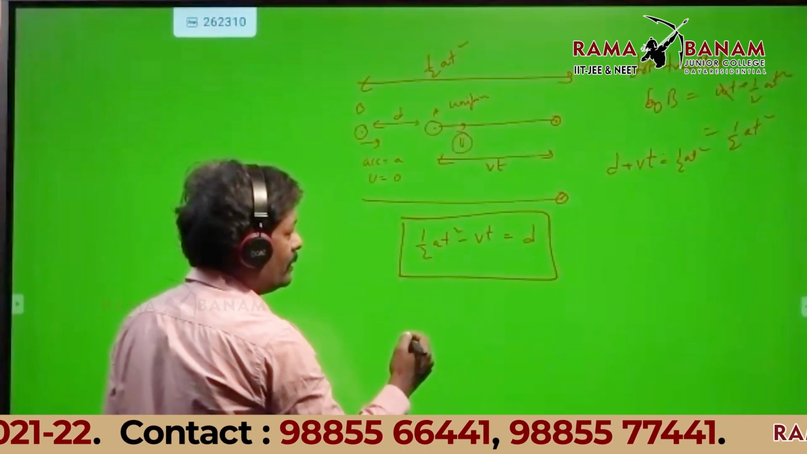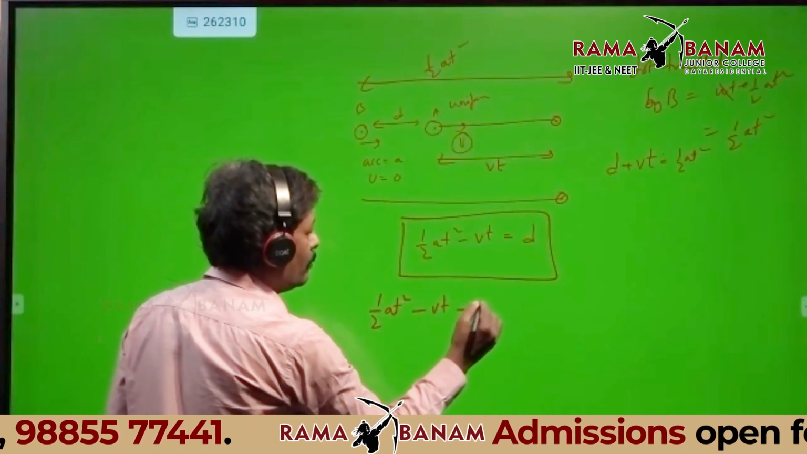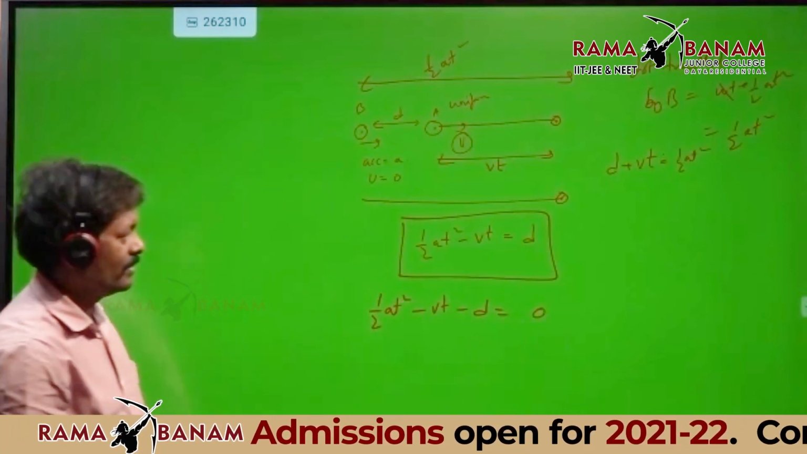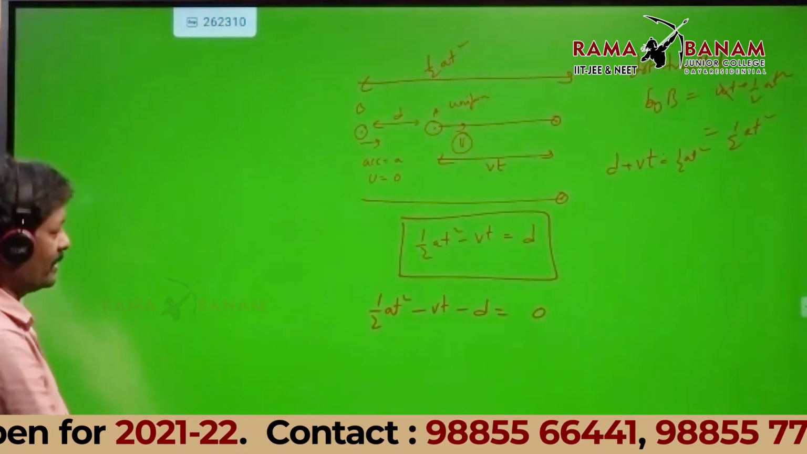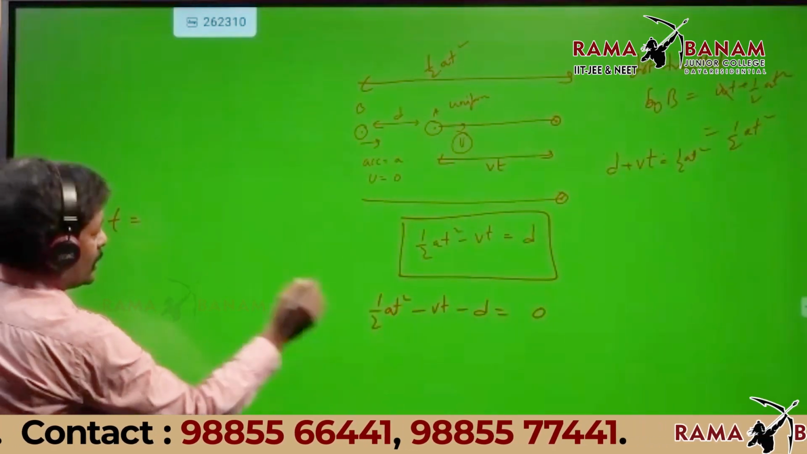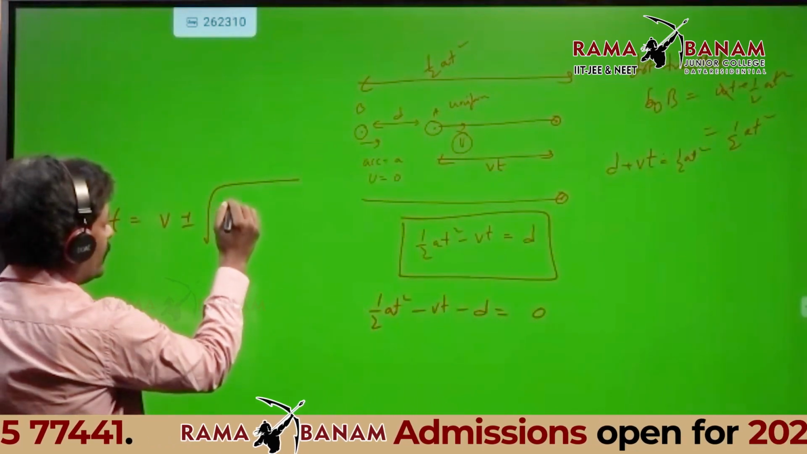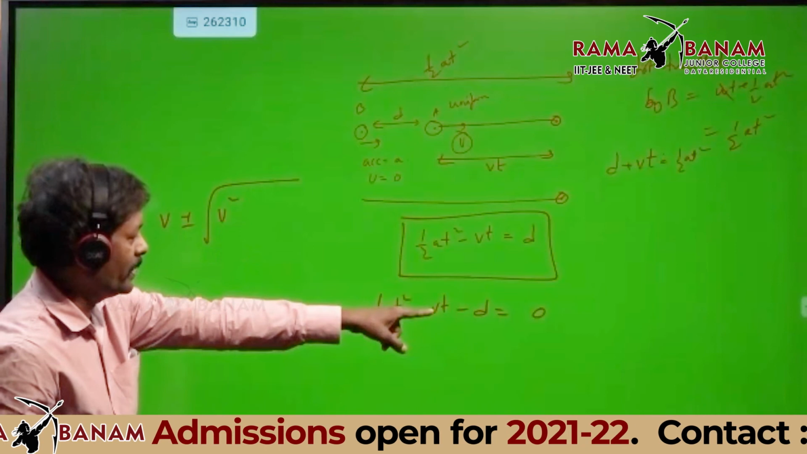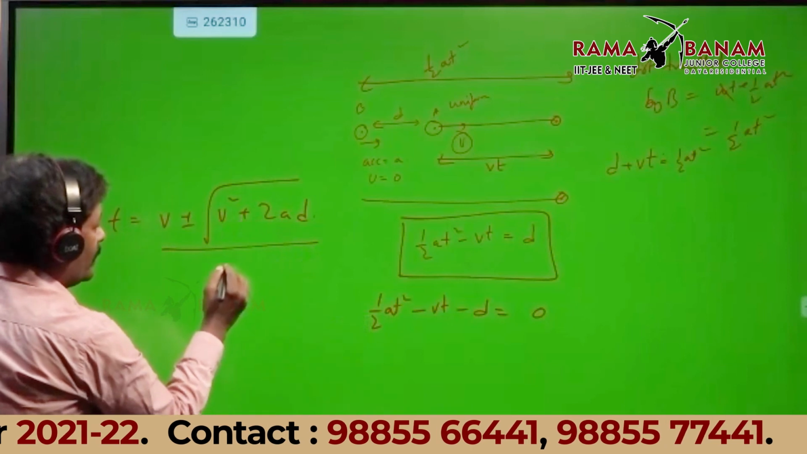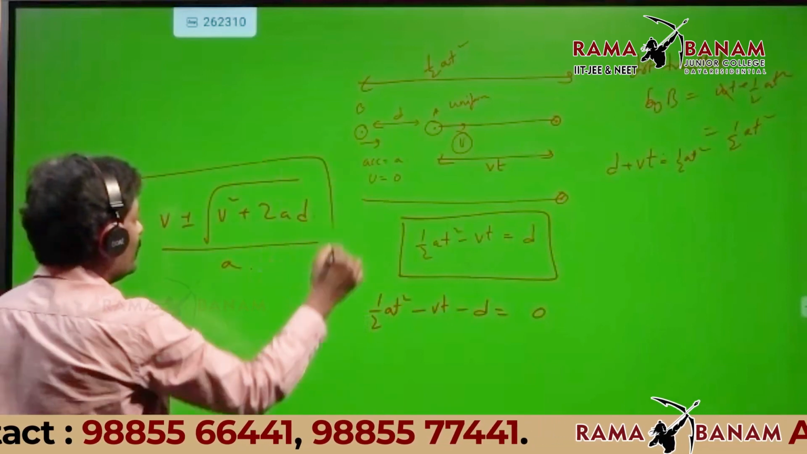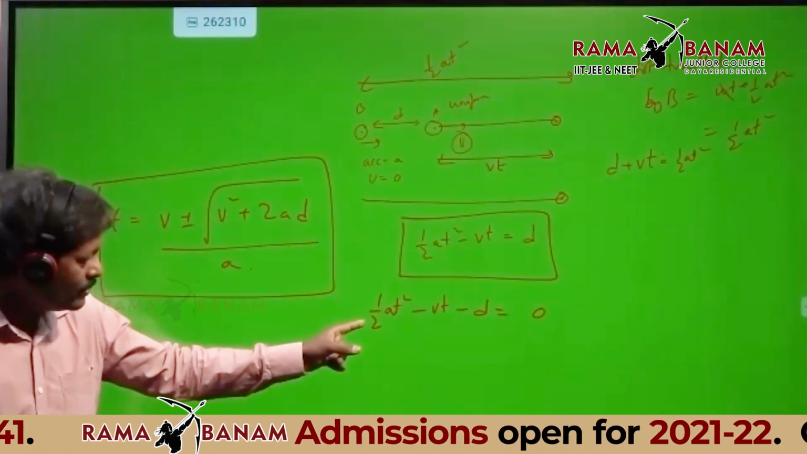Now listen. How to find the time here? Half AT square minus VT minus D is equal to 0. So the time is minus B plus or minus root of B square minus 4AC, that is, minus or plus, by 2A. Now B square plus 2AD is greater than or equal to 0.